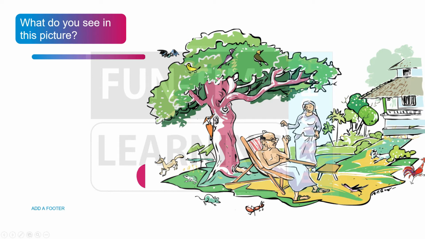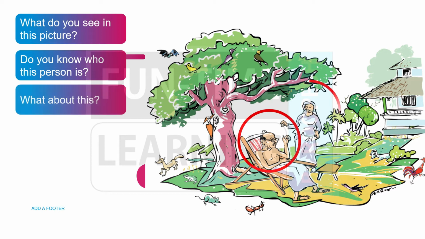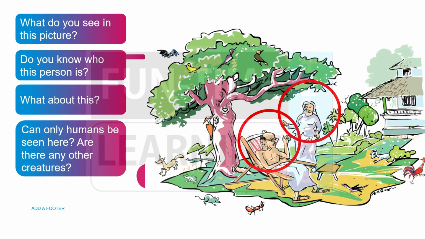What about this one? The one who is pecking on the wood. Its name is somewhat similar to what I have said now. So find out the names of these animals here. Pause the video. Do you know this person? Who is this person who is wearing a pair of glasses and sitting in his armchair? And what about this person? Can only humans be seen here? Are there any other creatures? It's very obvious, it's very clear.